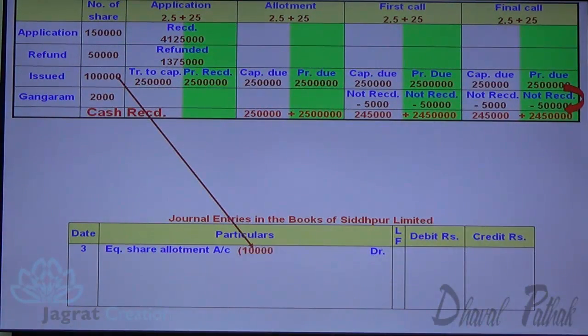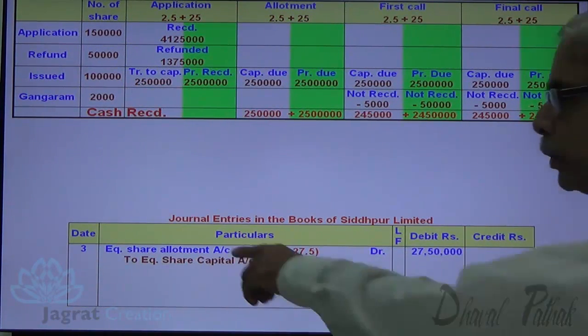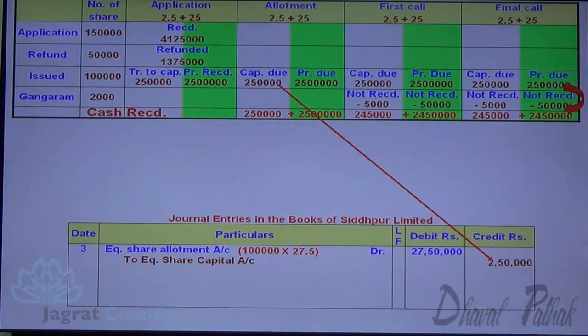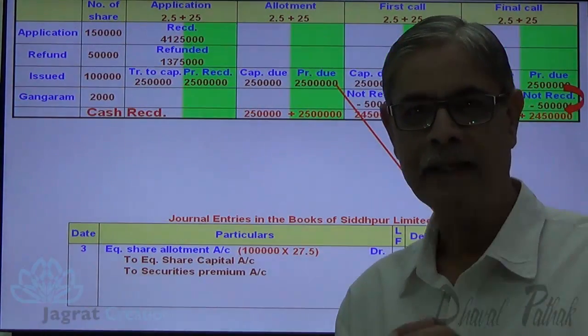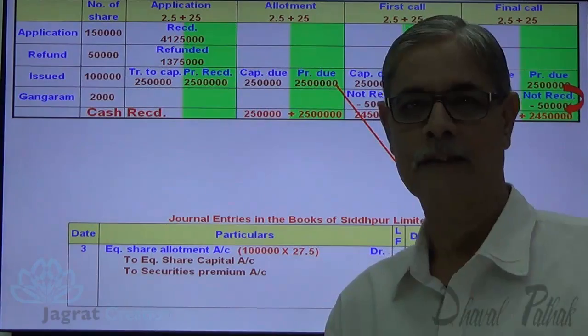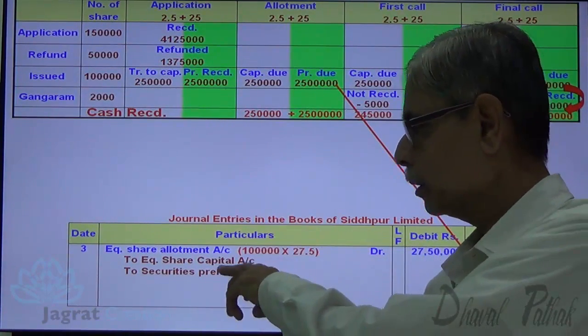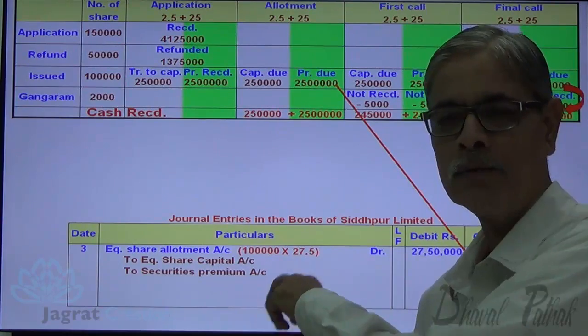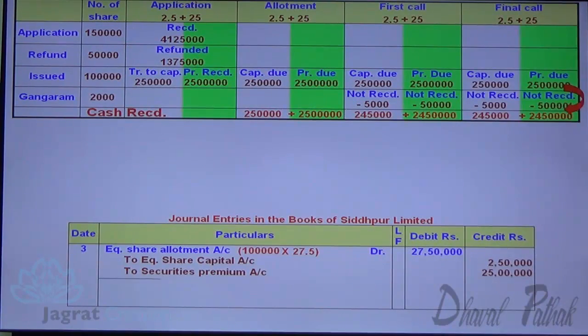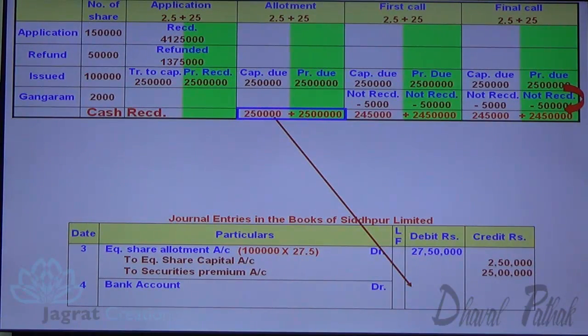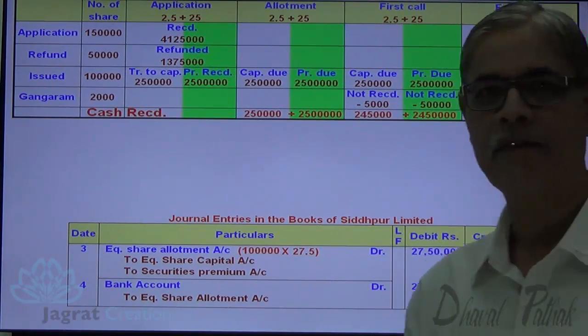Look, observe the entry. Equity share allotment account debit 1 lakh into 27.5. Amount demanded against capital 2,50,000. This is the security premium account that is credited on due basis. This is the security premium that has been credited at the time of allotting shares on due basis. Notice it. What is the amount received? All the amount demanded has been received. So bank account debit 27,50,000 to equity share allotment account credit 27,50,000.